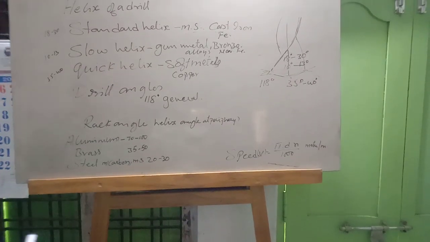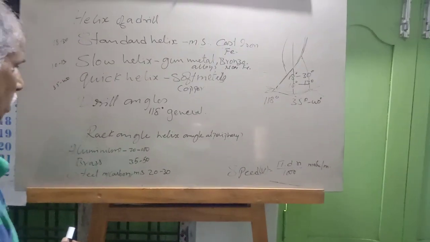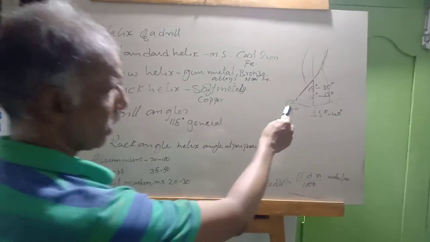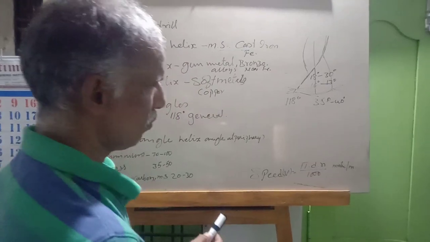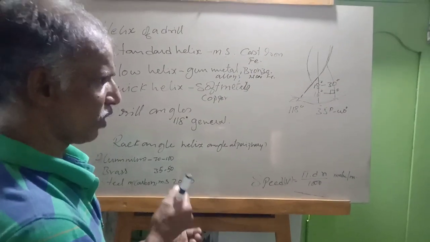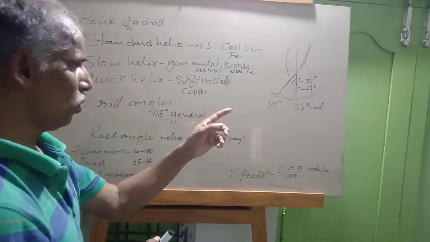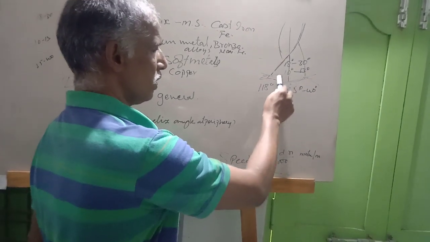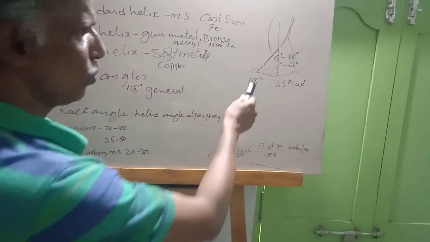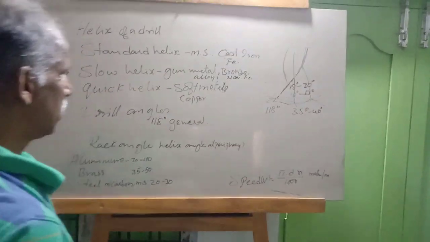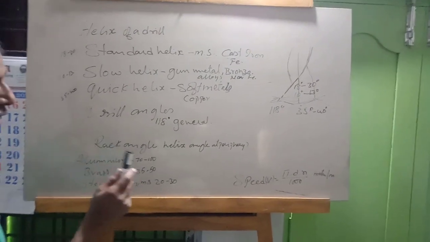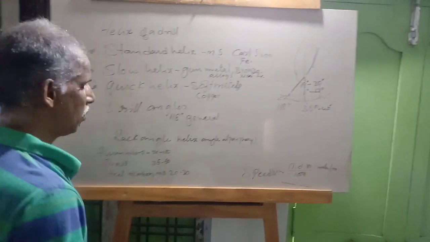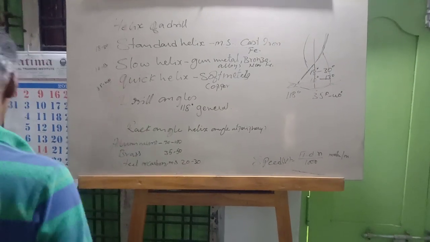Now, if you want to use it on hard metals with the same angle, the cutting efficiency will be low and there will be more friction between the workpiece and the tool, and it will not cut the material. Due to the more friction, it will get heat, become red hot, become soft and lose the cutting edge. For different materials, we are using different angles. We will grind different angles for soft metal, hard metal, like that.